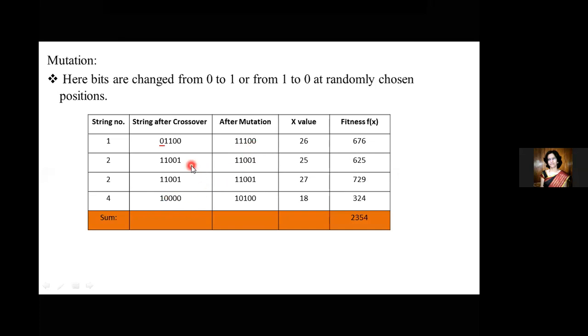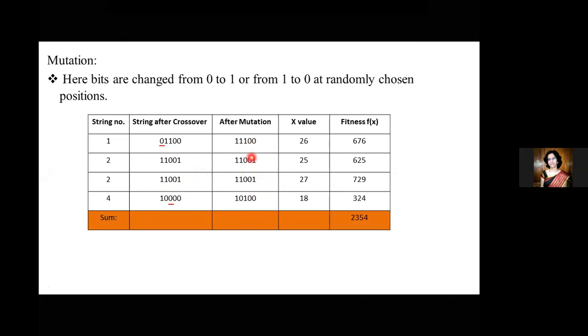And I am not going to do any operation for the second and third strings. The reason is that it had the highest expected value, so I didn't do any mutation operation on those. But it is possible, you can do it; it's left to the individual. Again, in the fourth string, I've taken the third bit for the mutation operation, so it is turned from 0 to 1. This is what we get after the mutation operation.